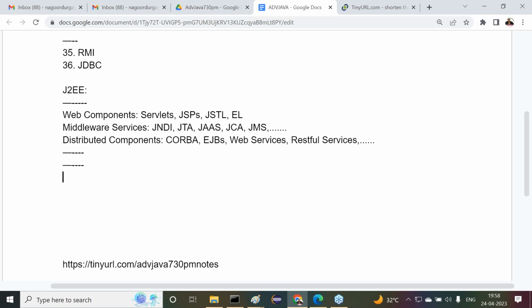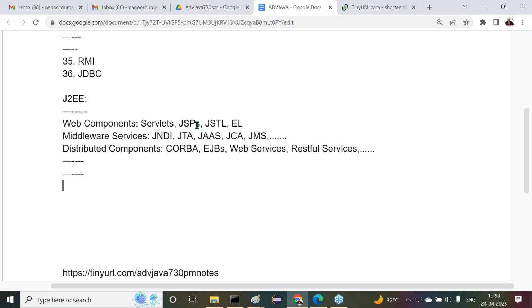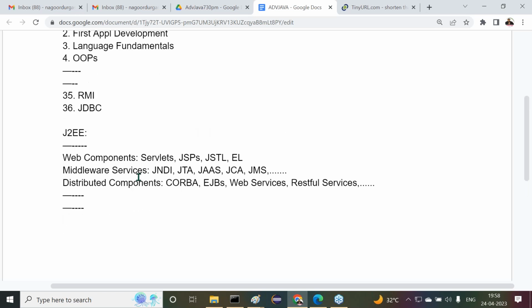Getting it or not? Now still I'm telling you, I provided the maximum part of J2SE and the maximum part of J2EE, but still where is advanced Java? The answer is very clear. Understand it clearly. Sun Microsystems has provided Java in the form of J2SE, J2EE, J2ME only.